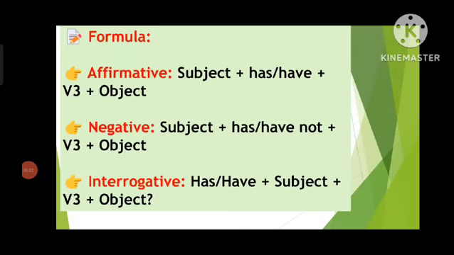Formula of affirmative sentences: subject plus has/have plus V3 plus object. Some examples we can take also, like she has finished her homework. Next one is negative: subject plus has/have plus not plus V3 plus object. Example: I have not visited London. Third one is interrogative sentences: has/have plus subject plus V3 plus object. Have you ever tried momos? So we know that with the singular noun we use has and with the plural noun we use have.